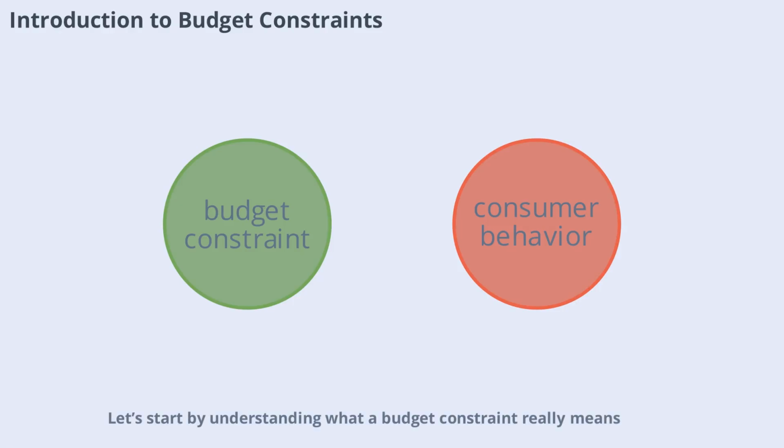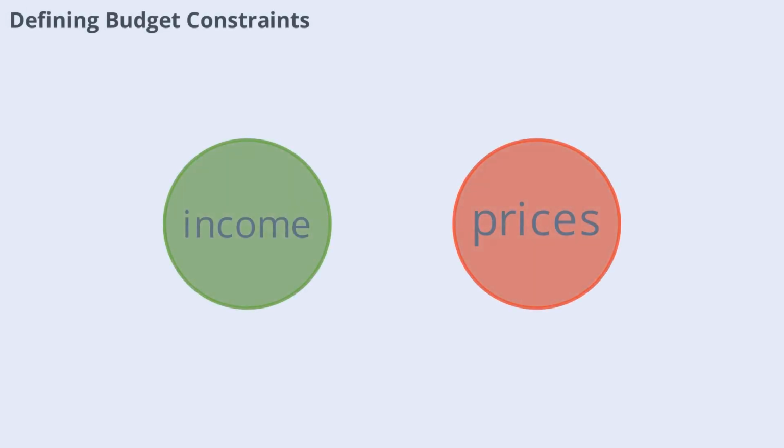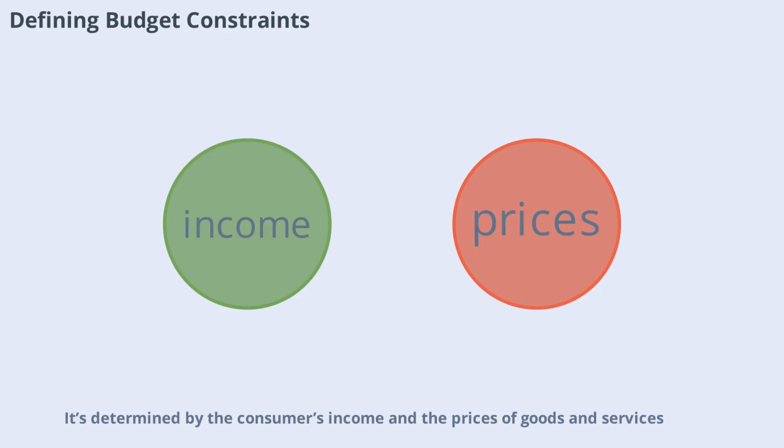Let's start by understanding what a budget constraint really means. Budget constraint is the limit on the consumption bundles that a consumer can afford. It's determined by the consumer's income and the prices of goods and services. Think of it as an invisible fence. No matter how much you want something, if it's outside your budget, it's out of reach. This concept helps economists predict and explain consumer choices. By analyzing budget constraints, we can understand why people buy certain products and not others, and how changes in income or prices can shift their purchasing decisions.